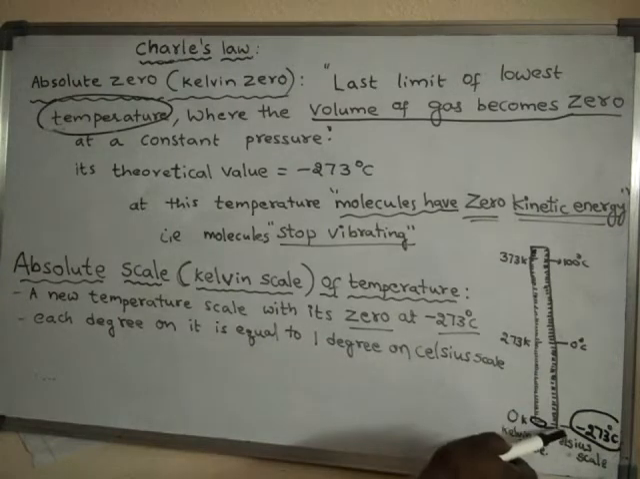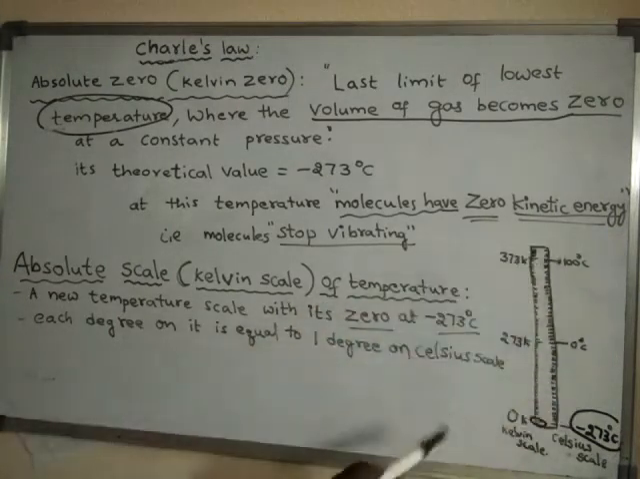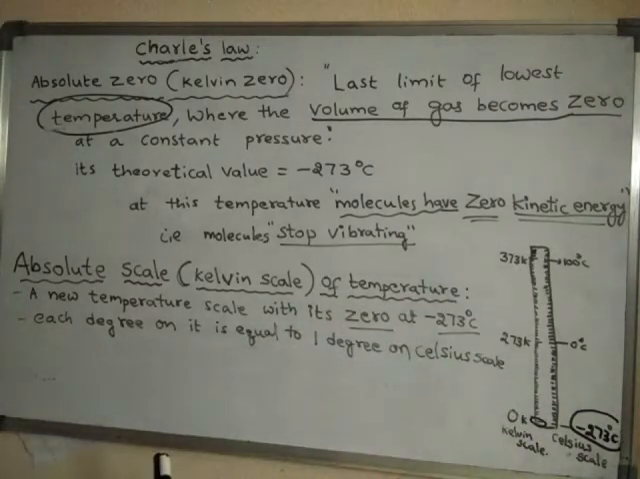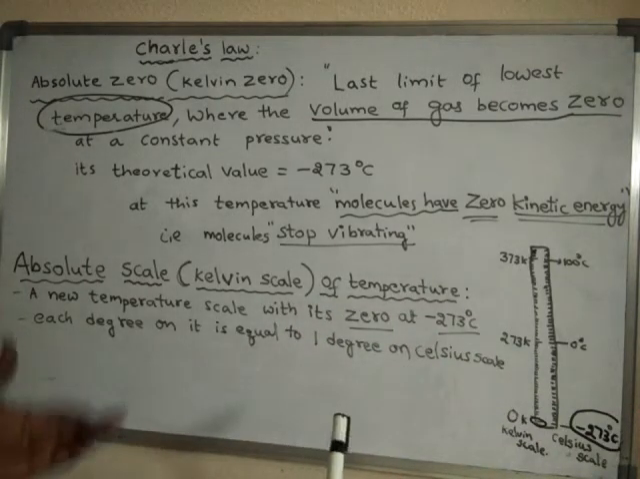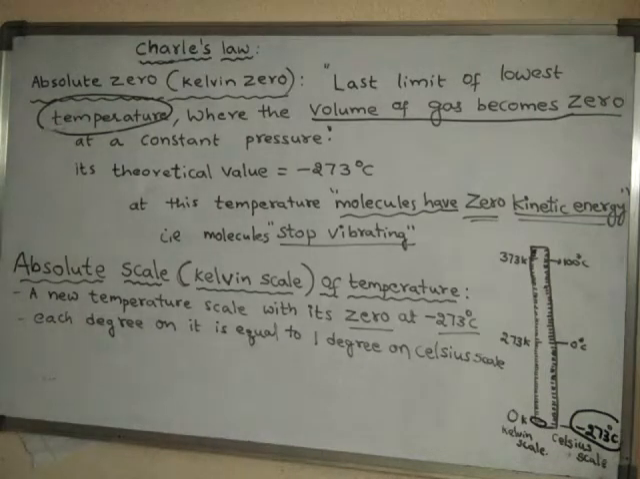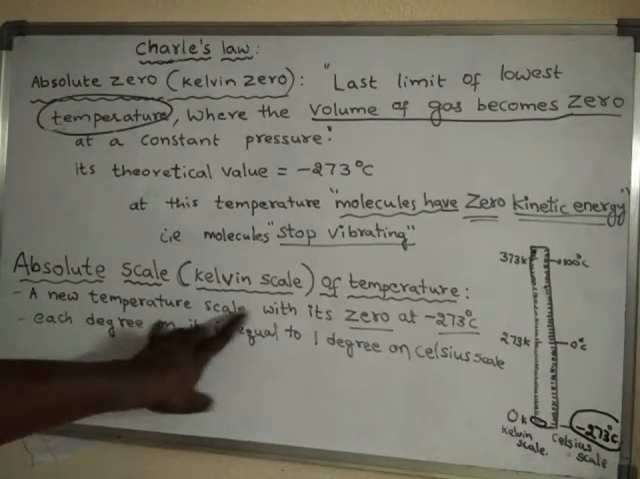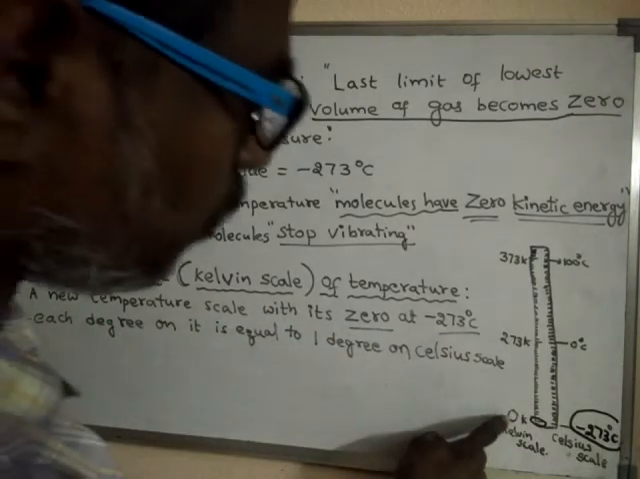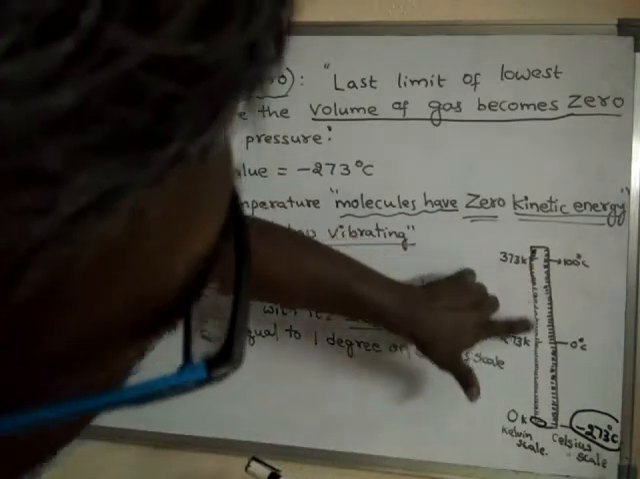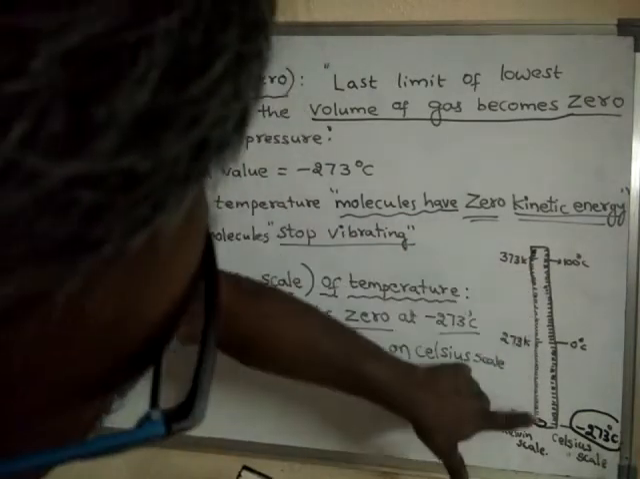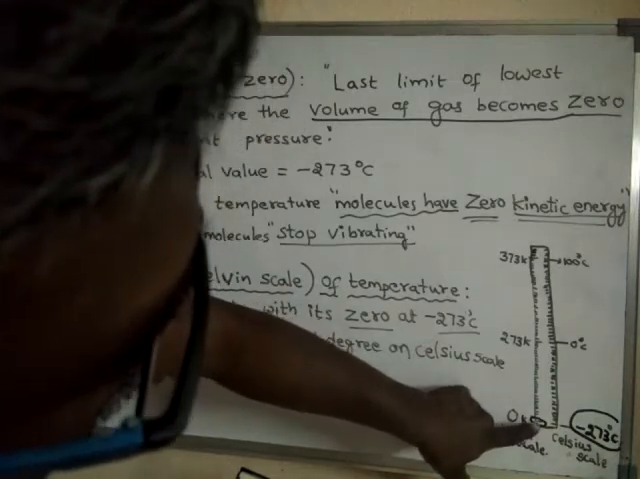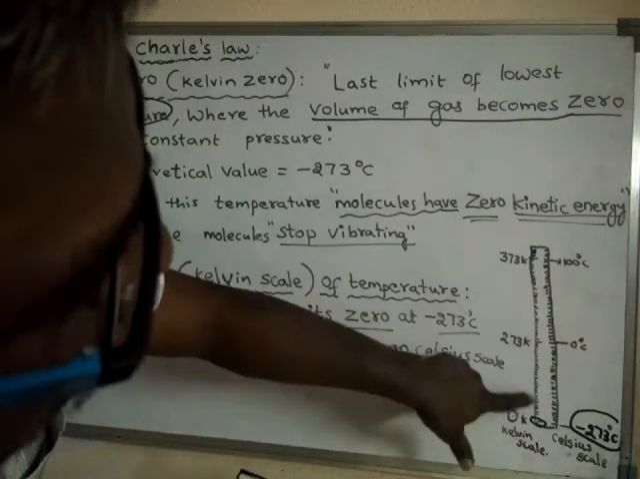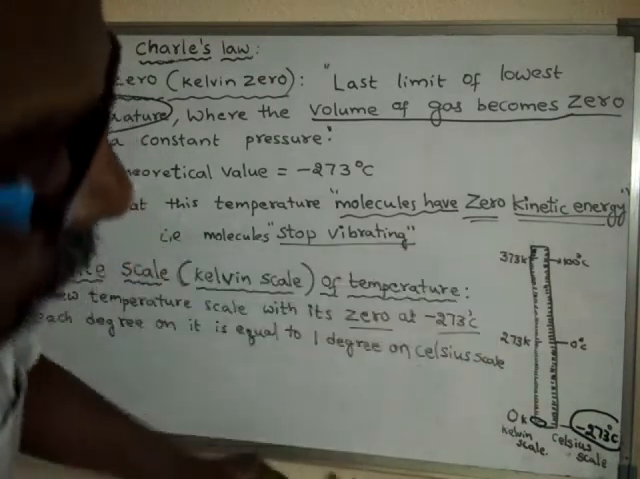So here this is one scale, one type of measurement of temperature, and this is another type of measurement of temperature. Scale means measurement. Okay, so a new temperature scale with its 0 at minus 273. This scale will start from 0 and it will move. As we move up, its value increases.